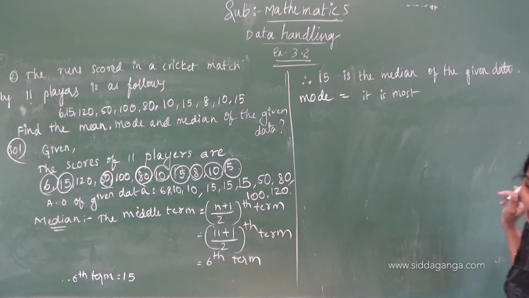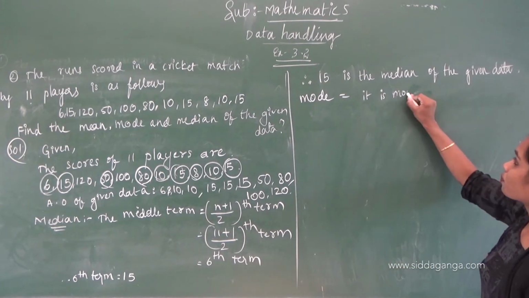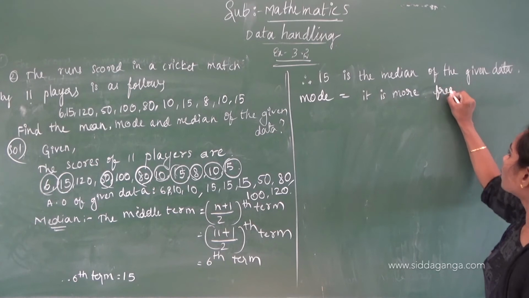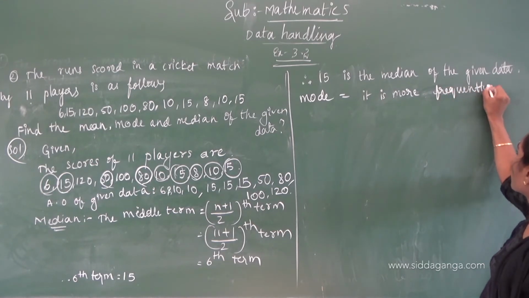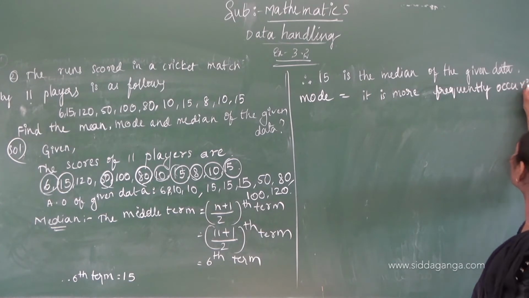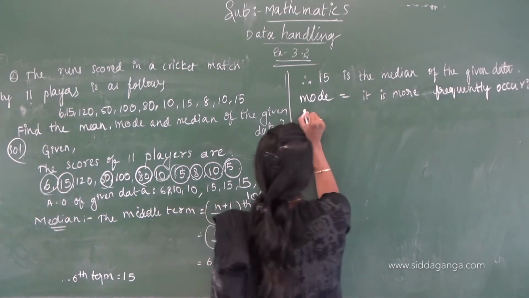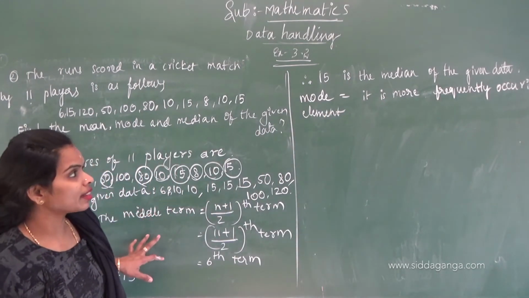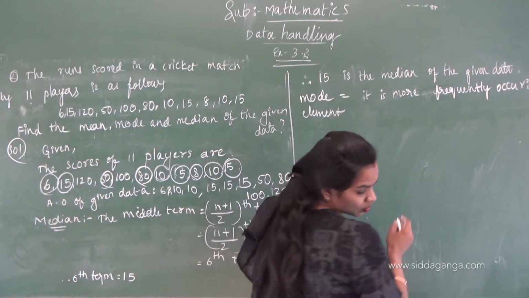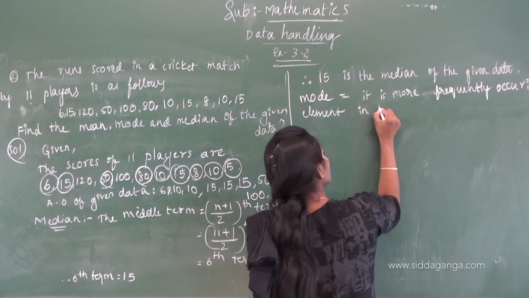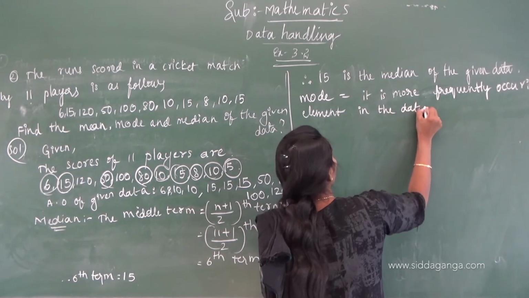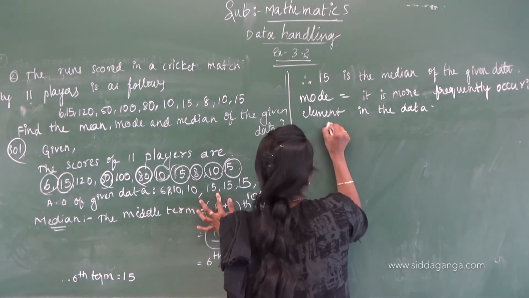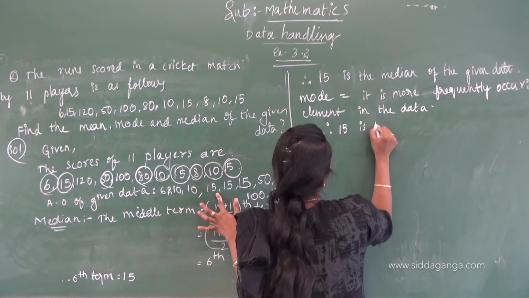It is the most frequently occurring element in the data. What is the most frequently occurring element in the data? 15. 15 comes 3 times. Therefore, 15 is the mode.